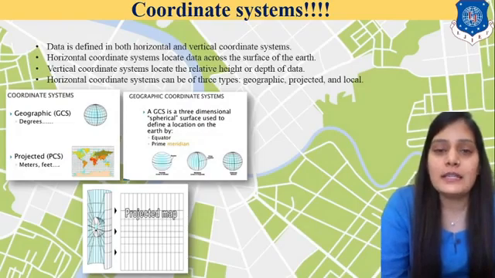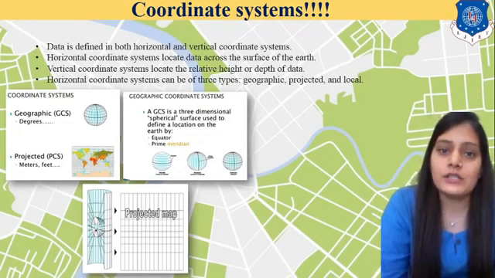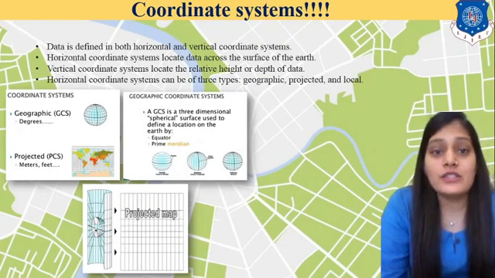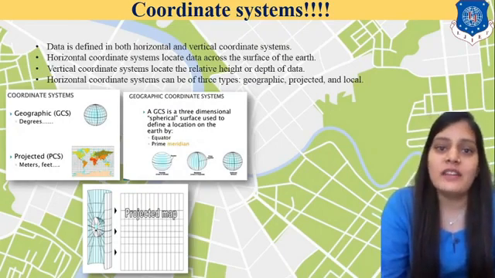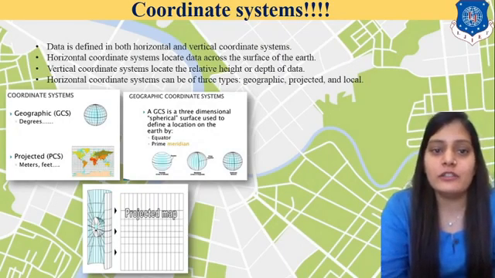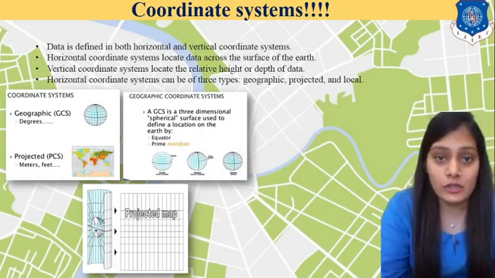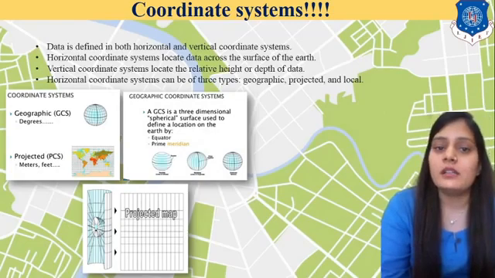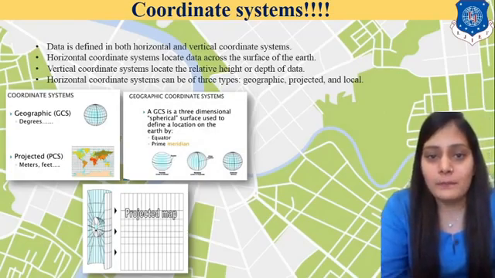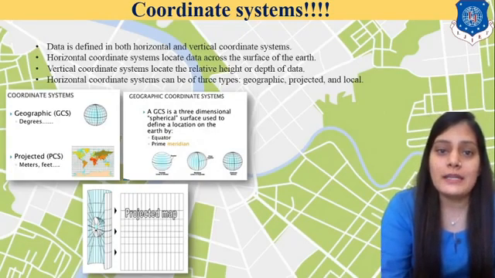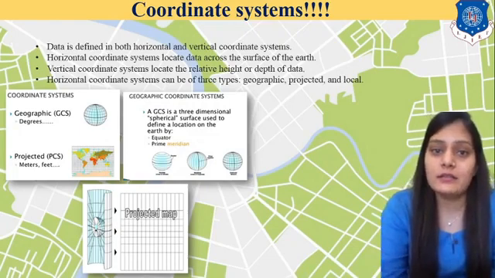You can see the three images I have shown here. The first shows what a GCS is. The second shows the projected coordinate system. Again, you can see the GCS: we have a globe divided into different systems with the help of latitudes and longitudes. In the third image you can see a projected map, meaning the whole circular globe is transformed onto a flat surface.